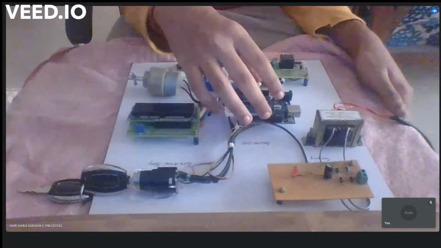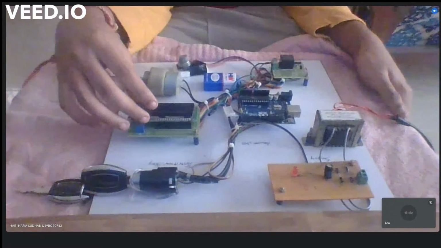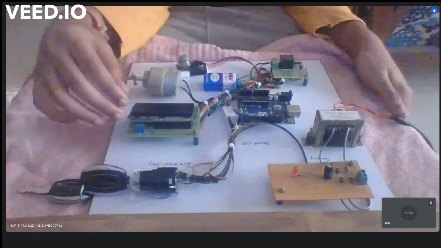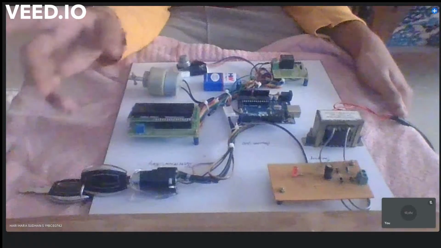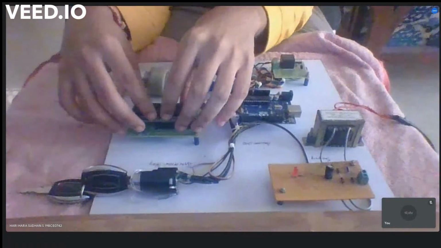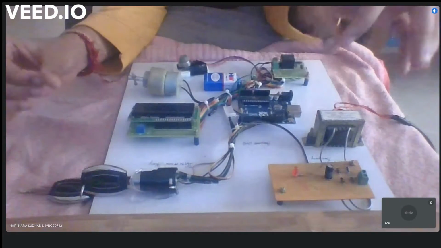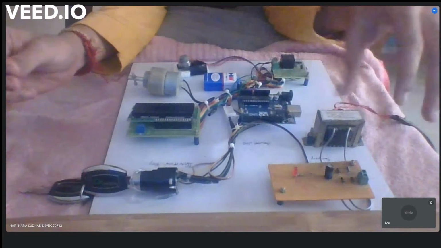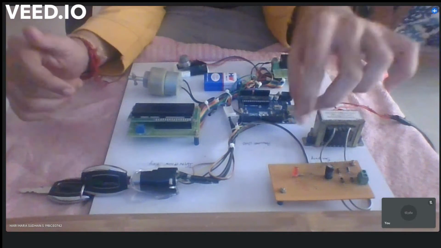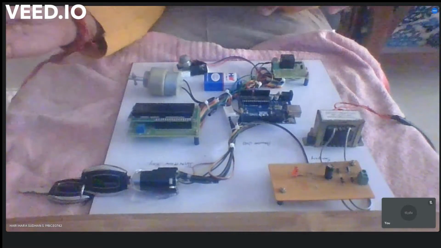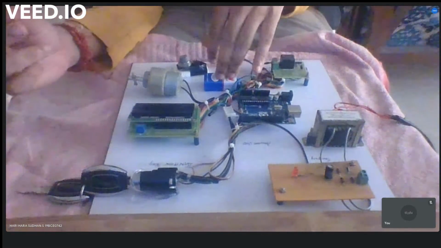And this Arduino Uno is the ATmega328P, and this is a 16 by 2 LCD screen. You can see it is used for printing the alert messages, like the driver is safe or he is drunken. And this LED, why this LED? When the vehicle starts, the light blinks. So when we are starting the vehicle, the LED will switch on. And then there's a 9-volt battery to give power supply to these components.